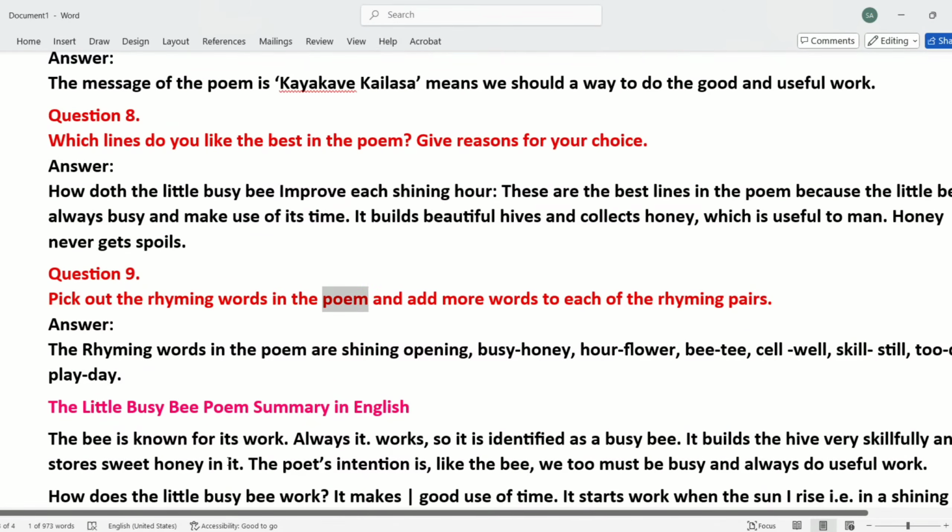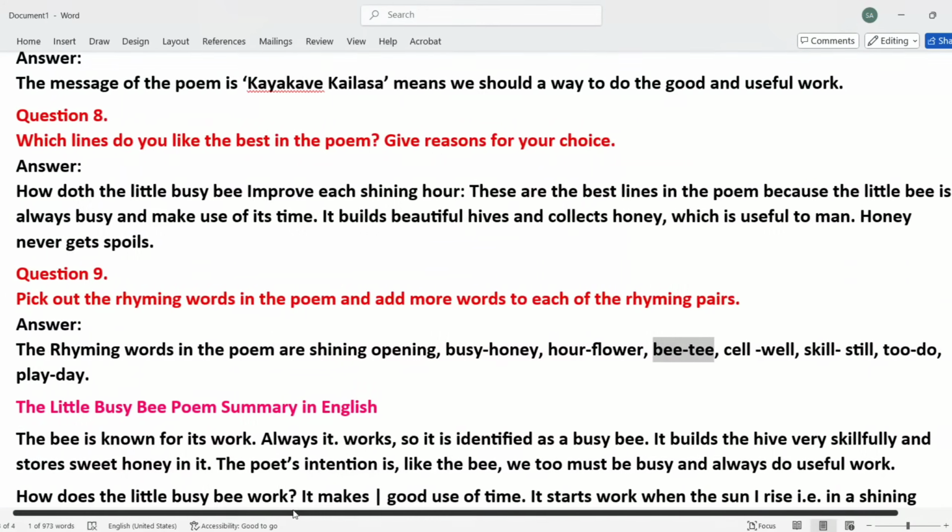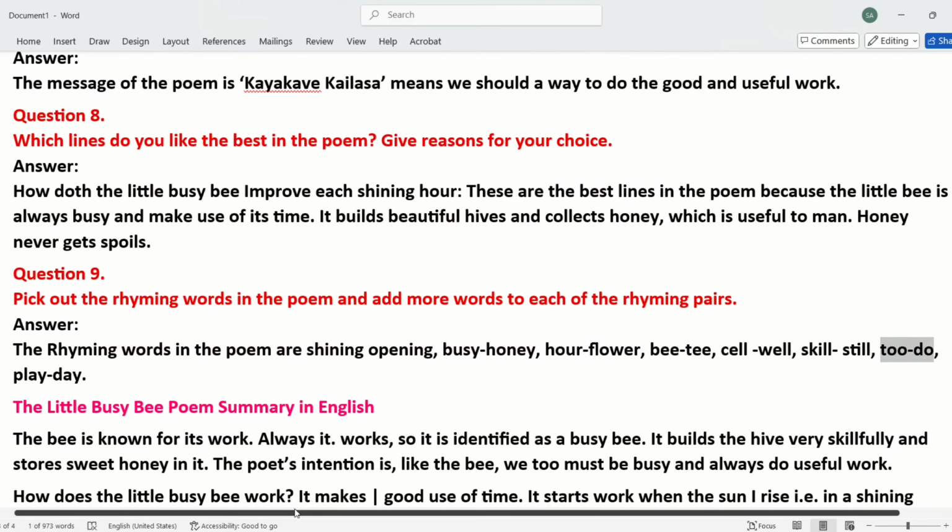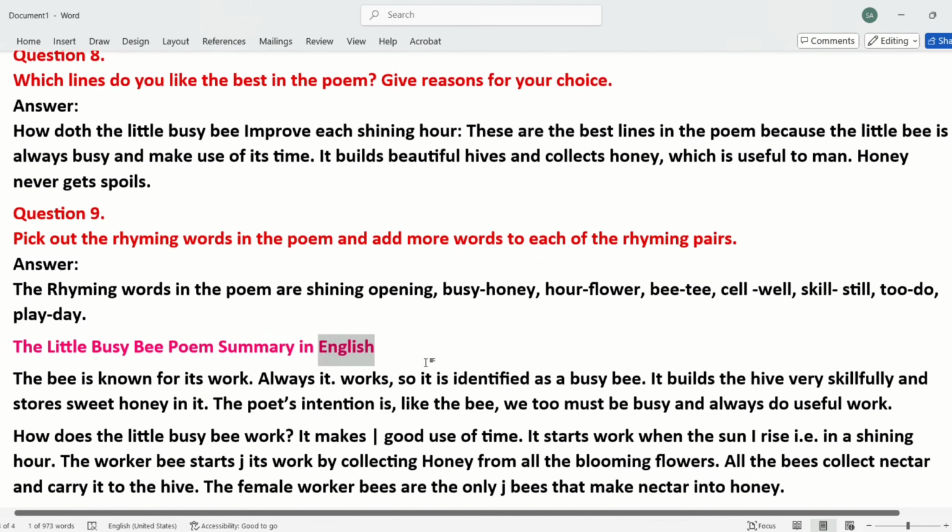Question 9. Pick out the rhyming words in the poem and add more words to each of the rhyming pairs. Answer. The rhyming words in the poem are shining, opening; busy, honey; our, flower; sell, well; skill, still; to, do; play, day. The Little Busy Bee poem summary in English.